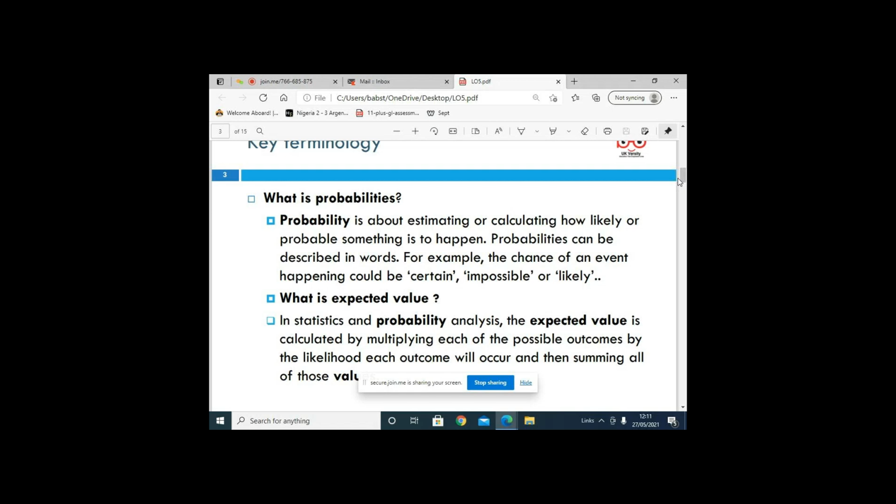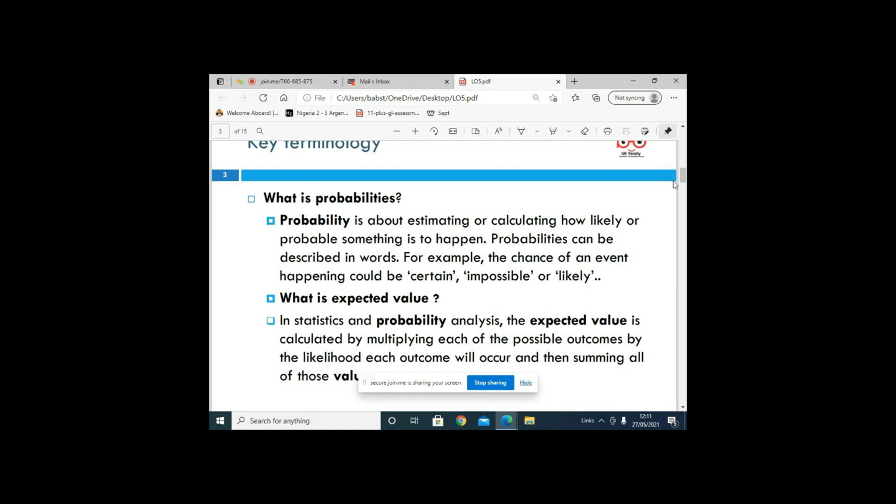When you say it's unlikely, it's less than even. When you say it's impossible, it means there's no chance for this to happen. When you say it's certain, it will surely happen.